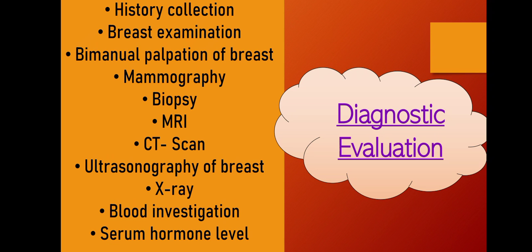Then we will go for the breast examination. In this we will do inspection and palpation of the breast. In the inspection, if there is a tumor, there is asymmetry and enlargement of the breast. In the palpation we will find nodules present in the breast that may be movable or non-movable. Then bimanual palpation of the breast.